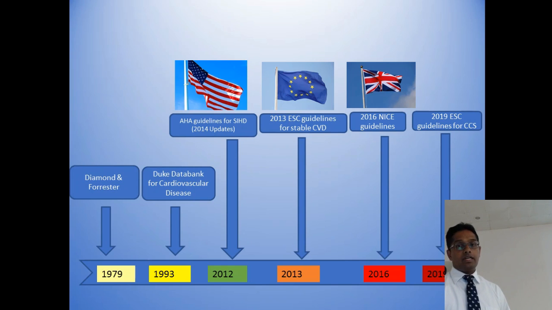In the United Kingdom, they have published NICE guidelines several times, and very recently, in 2016, they updated their guidelines. Again, the European Society of Cardiology updated their guidelines in 2019, and they changed stable coronary artery disease to chronic coronary syndrome, like acute coronary syndrome.